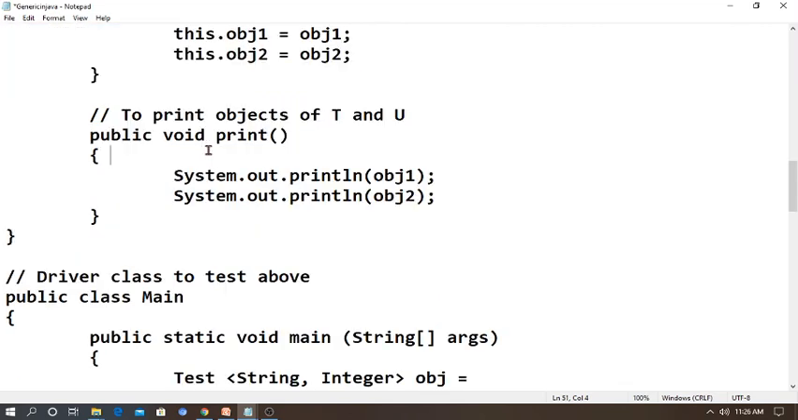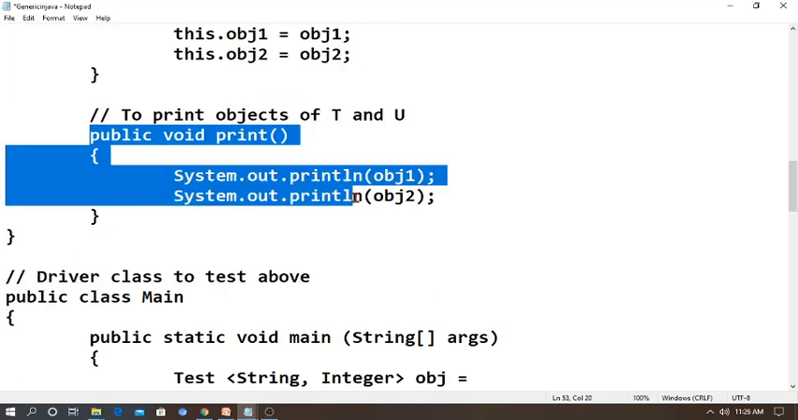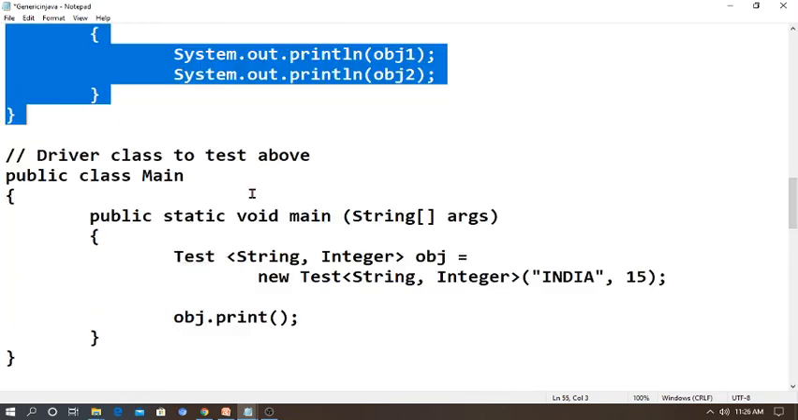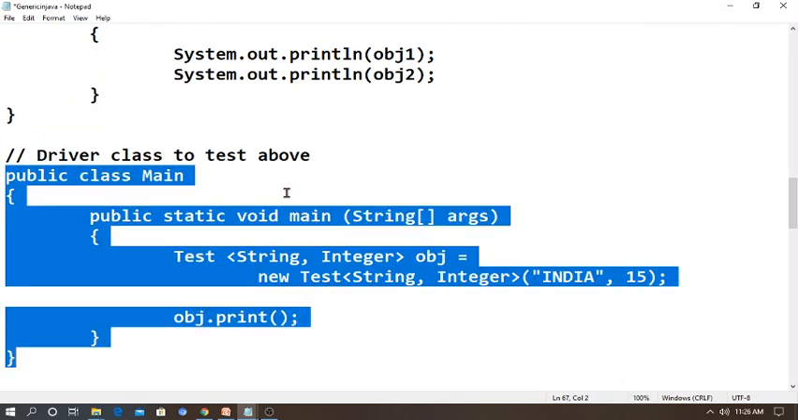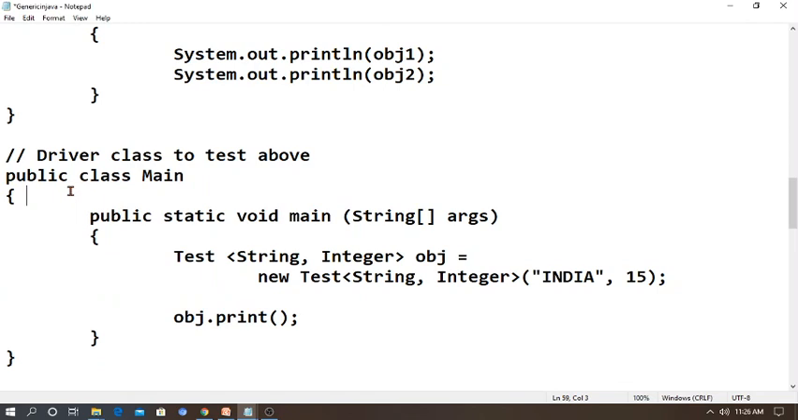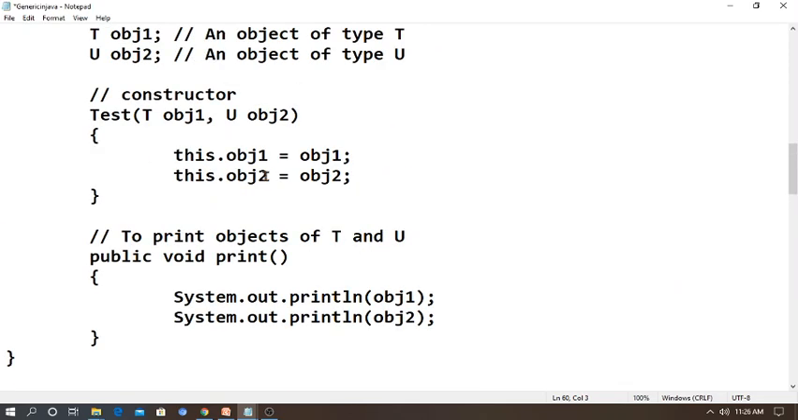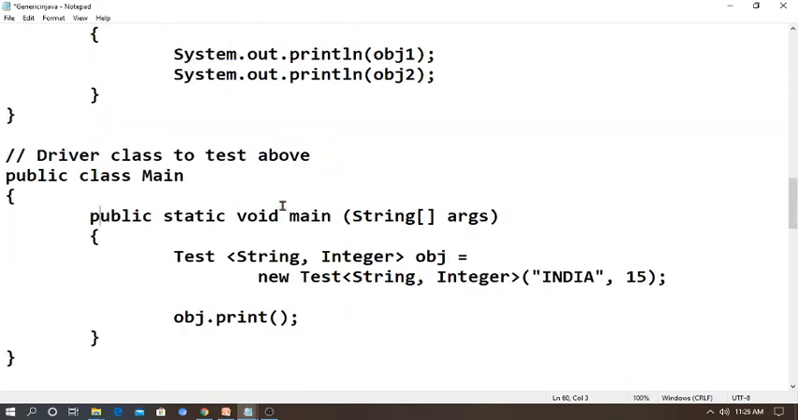Now I am going to print these values. So I am going to use the function public void print, followed by SOP of object 1 and object 2. Once again, whenever you try to execute the program in an online Java compiler, we may get an error, so I am adding the keyword public. If you don't want it, you can avoid this. So now we have written the code with two parameters, that is multiple parameters. We want to test the above code.